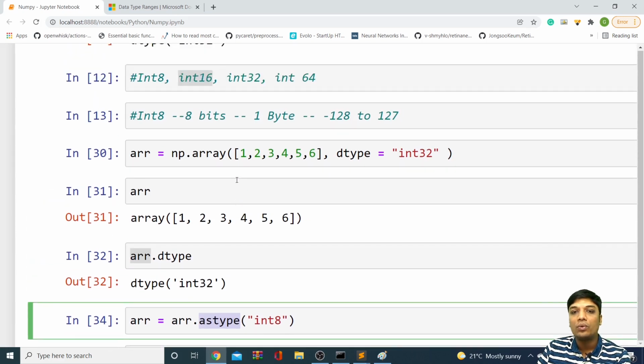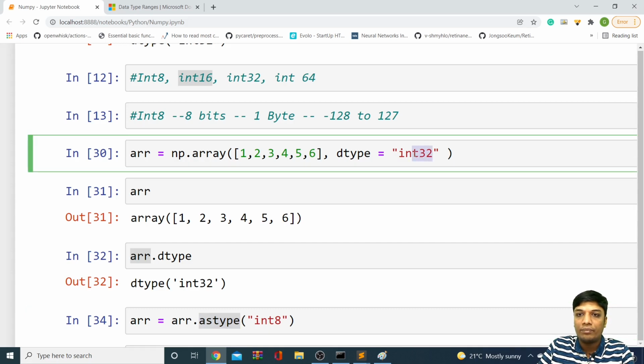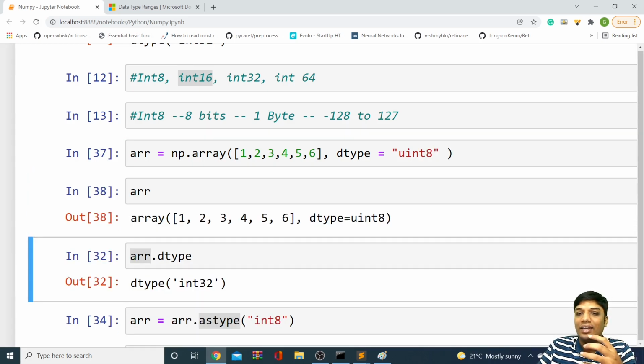In the same way, if you want to work with an unsigned integer, we have discussed unsigned integers. Unsigned integer means what? If you want data without negative values, you can use unsigned integer. So let's start with unsigned integer of 8. You can simply say uint 8, and it will be an unsigned integer with 8 bits. 8 bits means 1 byte, so the range will be 0 to 255.